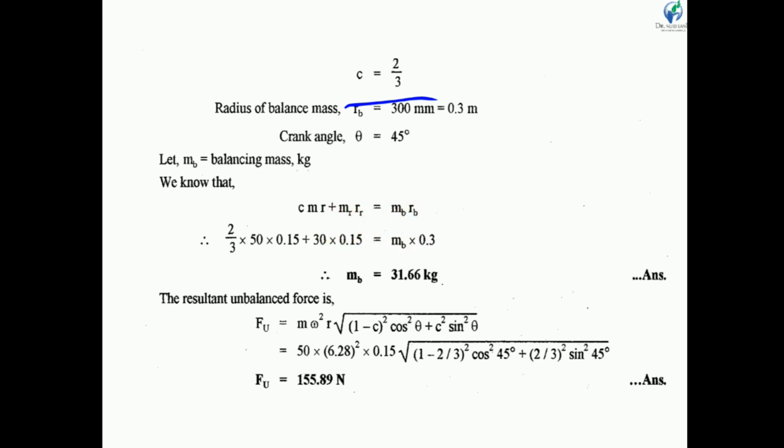MR is the mass of revolving part, 30 kg, and the radius of crank is 0.15 meter, is equal to MB into RB, given 300 mm, so we write 0.3 meter. If we simplify this equation, then we get MB is equal to 31.66 kg. So this is our first answer.